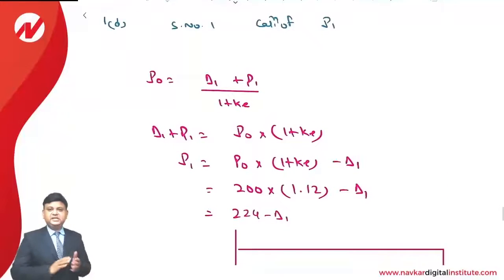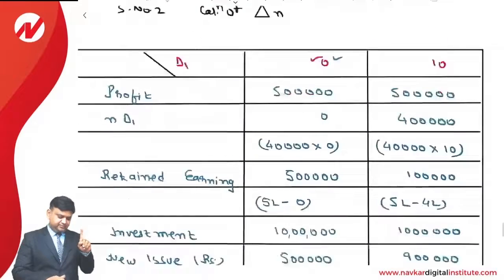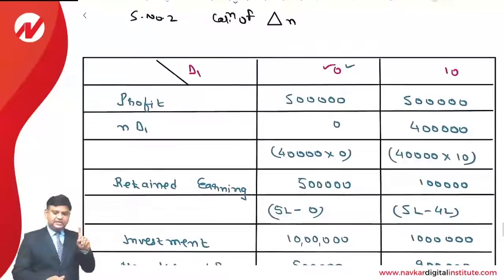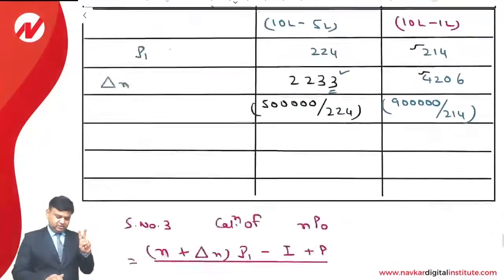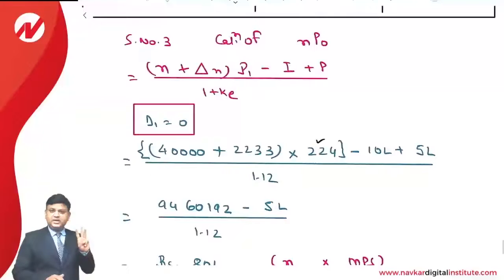So I'm just revising the entire answer. First of all, in step number 1, we'll make the calculation of P1, taking into account the dividend, the price and cost of equity. In step number 2, we'll make the calculation of delta N, taking into account the investment, retained earning, price and all other things. In the third step, we'll calculate the NP0.